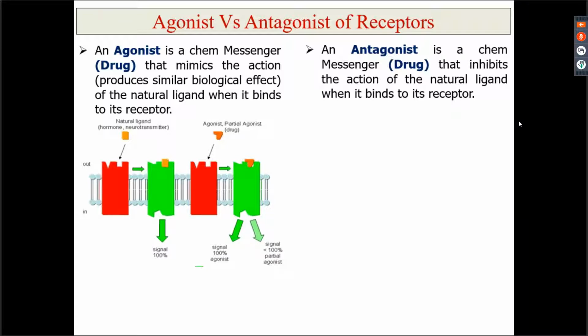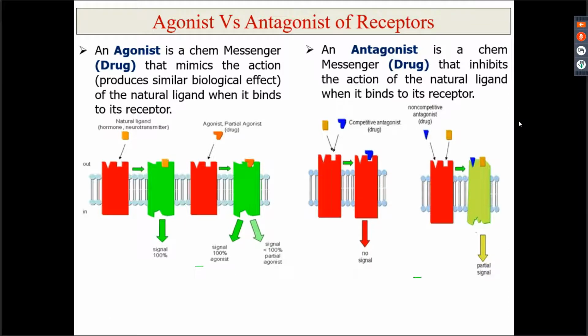Why is it an agonist? It is an agonist because it will produce a similar action to that of the thyroid hormone. So this is an agonist, right? So here we give an agonist which binds to the receptor and it may produce 100% response or it may produce less than 100% response. Antagonist क्या होगा? जो उसके action को oppose करता है, right? So it will be opposing the action of the chemical messenger. That is antagonist. Antagonist is a chemical messenger or a drug that inhibits the action of the natural ligand when it binds to its receptor, right?